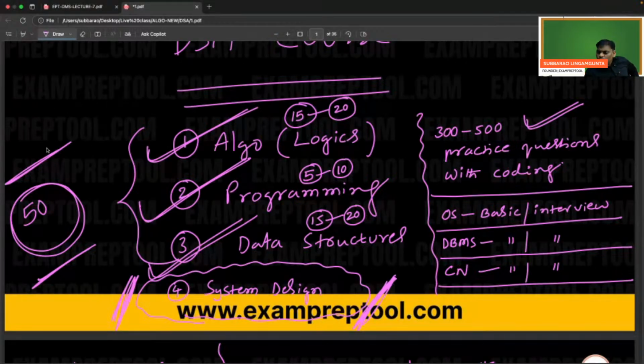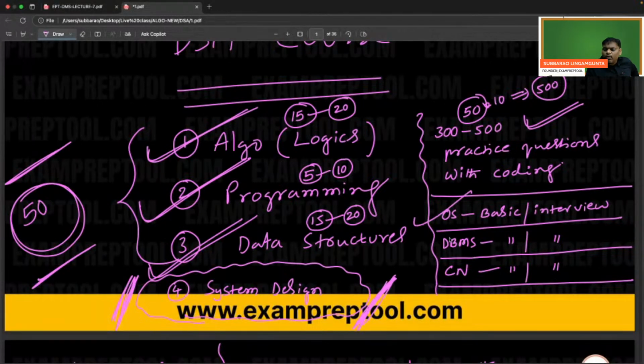Add one more 50 days for practice. Every day 5 or 10 problems. 50 days into 10 problems a day means 500 problems will be over. So 50 days for getting the concepts, 50 more days for practice. If you do that, you will be very good in DSA.